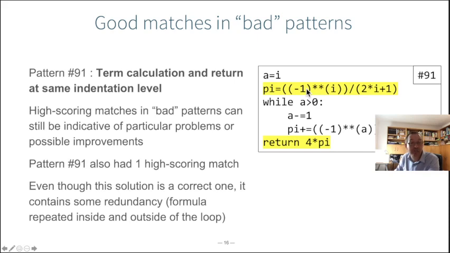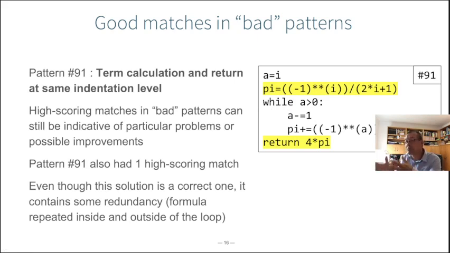So it was a good match, good in the sense that it succeeded the exam question, but bad in the sense that it matched a bad pattern. And indeed, since it matched a bad pattern, you could still tell the student that even though you succeeded the exam, you could improve your code a bit. In this particular case, we could tell the student that it's maybe not a good idea to have duplicated code. You see, this formula and that one are exactly the same. Isn't there a way that you could avoid having this term there by, for example, starting your iteration one step earlier?